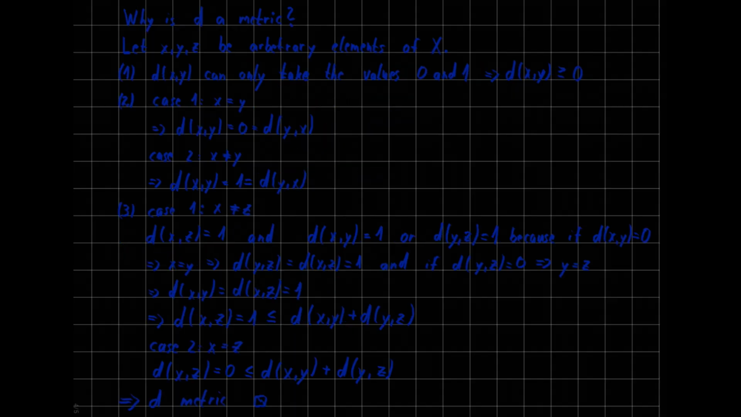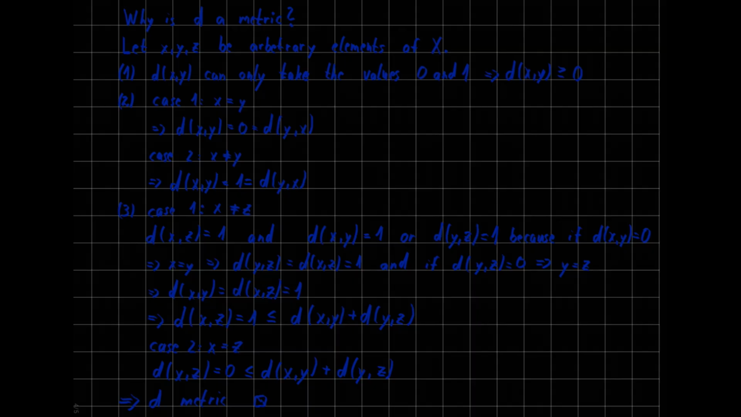Let's look at why d is a metric. This is kind of trivial, but still we're gonna do it just because this is the first video and the start of the course and not everyone might be familiar with how we do things here. So let's just do this for now, although it's not too difficult. Let x, y, and z be arbitrary elements of X.